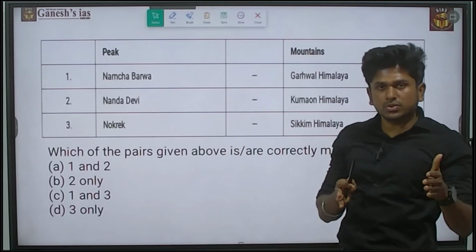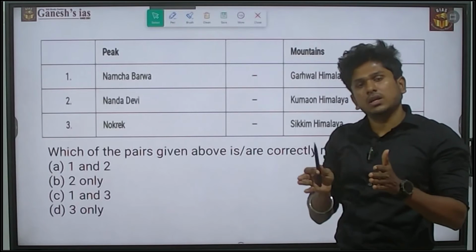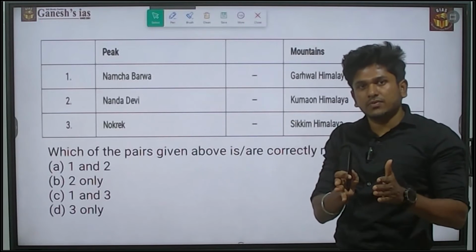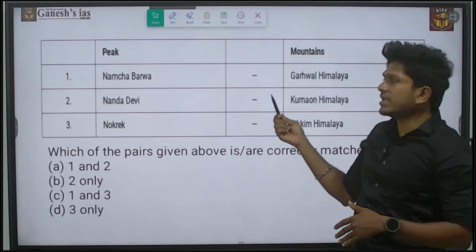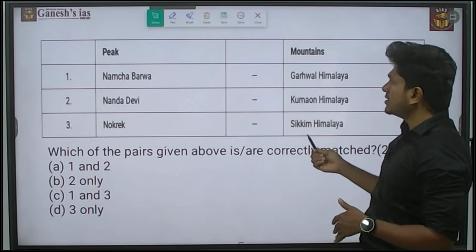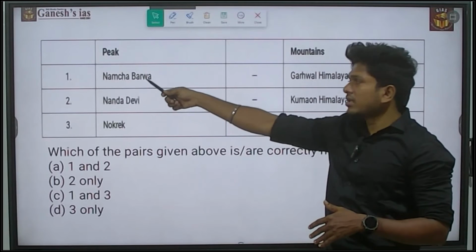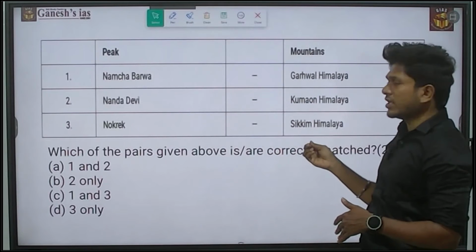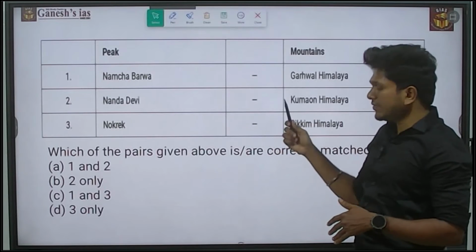From the Indus to the Satluj river, it is called the Punjab Himalaya. From the Satluj to Kali, it is called the Kumaon Himalaya. In that way, based on the rivers, the Himalaya are divided longitudinally. So in that way only they ask the question. Garhwal, Kumaon, Sikkim Himalaya, all are longitudinal divisions, and in that, what are the peaks? On one side is a list of peaks, on the other side the longitudinal divisions of the Himalaya, and they ask you to find the correct pairs.